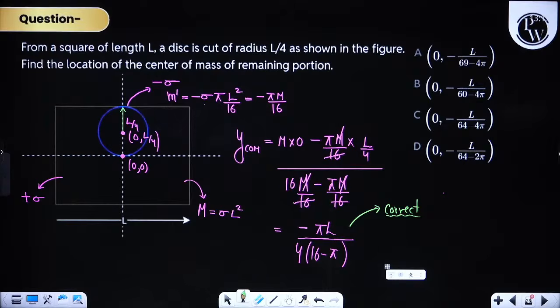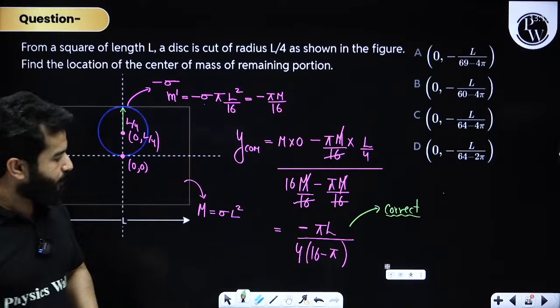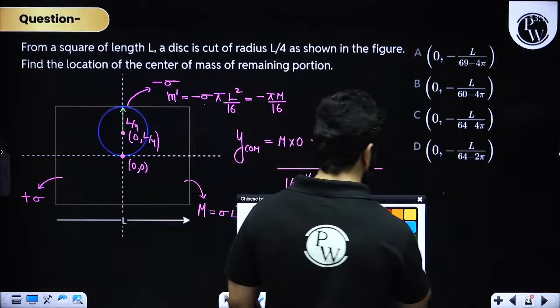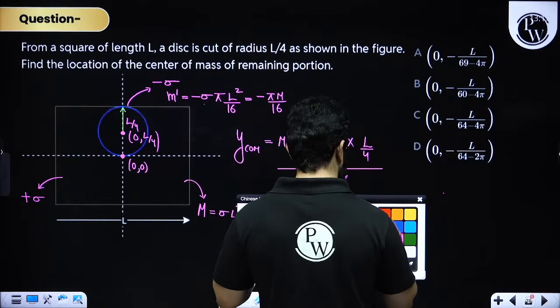Minus pi L divided by 4 times (16 minus pi). This is absolutely correct, though there might be a chance that we can change this answer by a bit. Maybe there's one pi missing from this option, I believe.